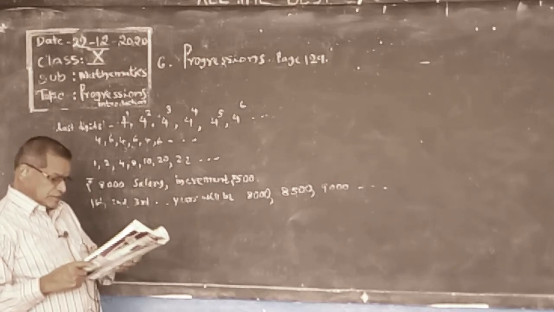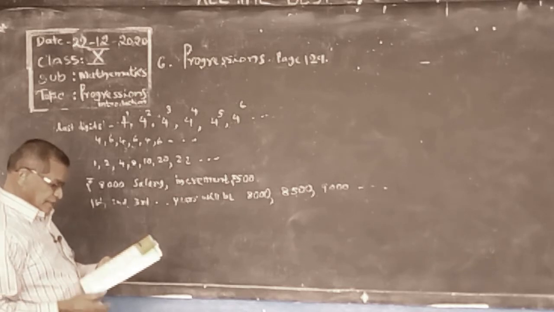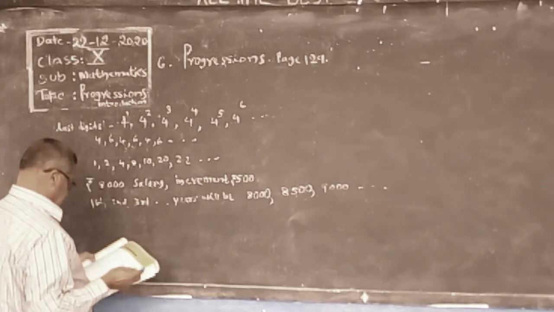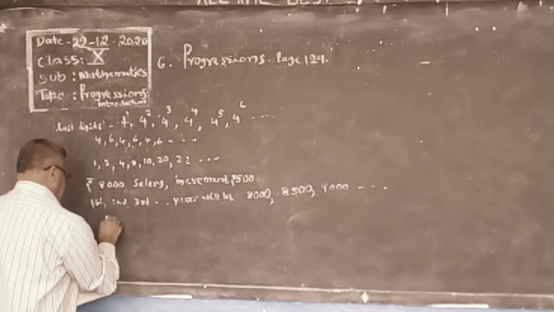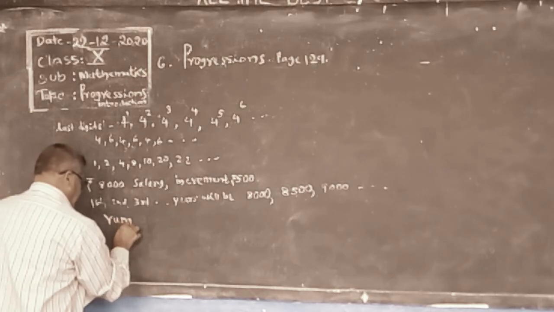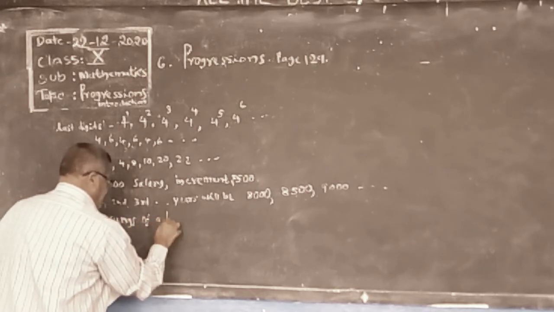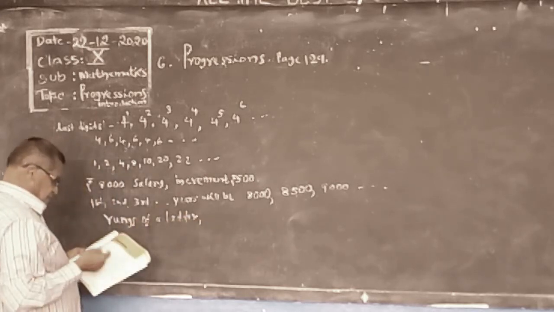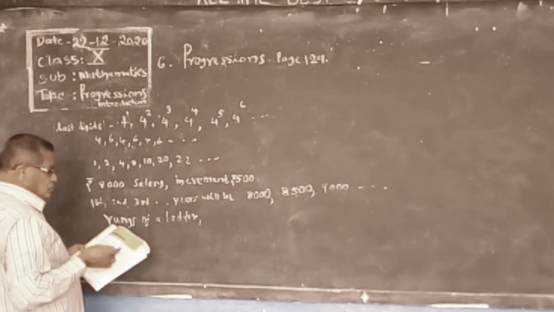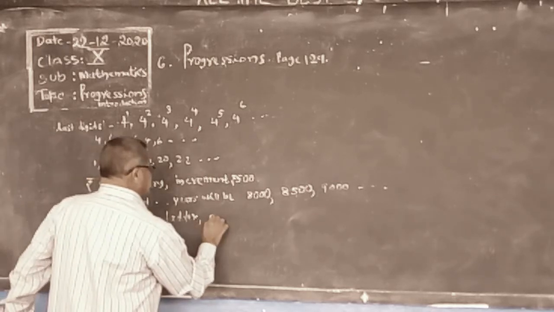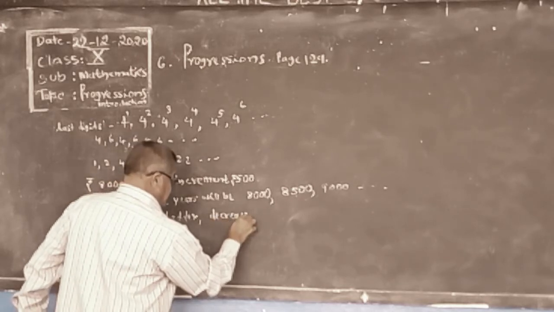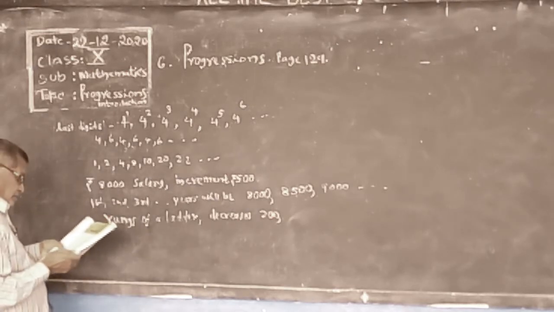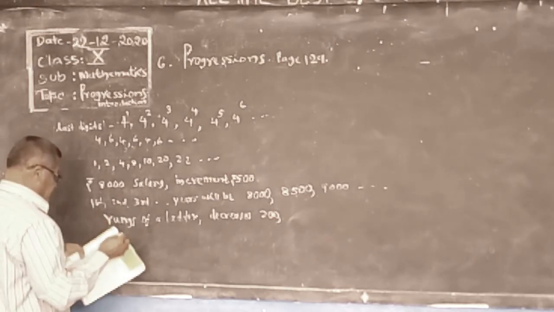The length of the rungs of a ladder decreases uniformly by 2 centimeters from the bottom to the top. The bottom rung was 45.